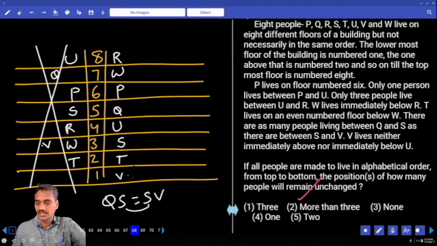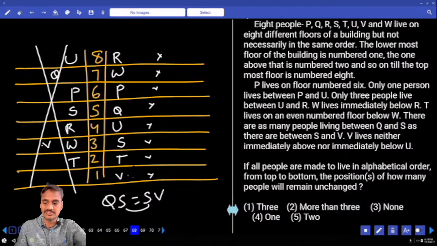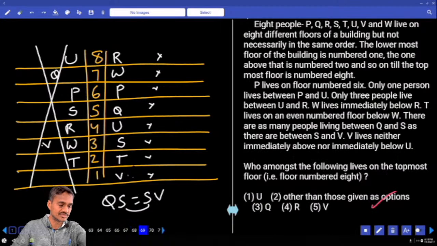Then 68: if all the people are made to live in alphabetical order from top to bottom, starting with P, Q, R, S, T, U, V, W, does any person remain at the same place or not? Hence none, that is choice 3, question number 68.